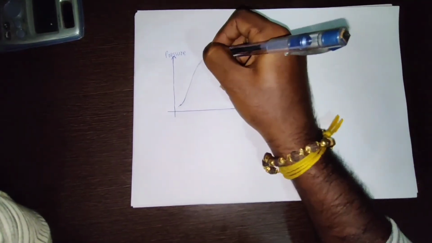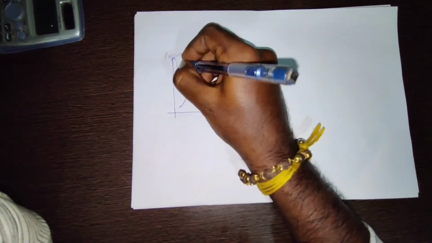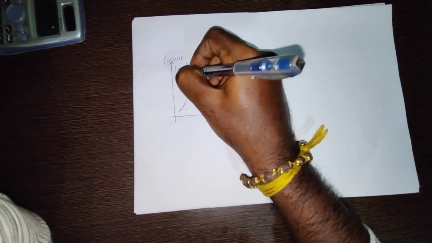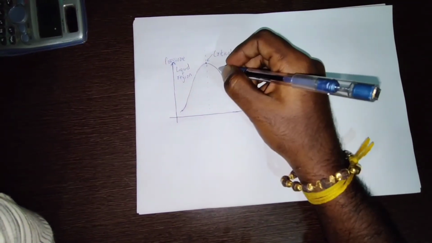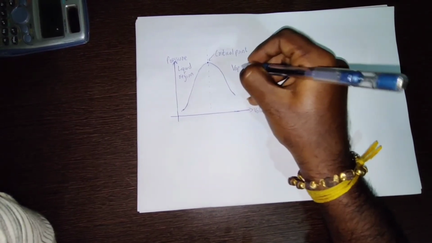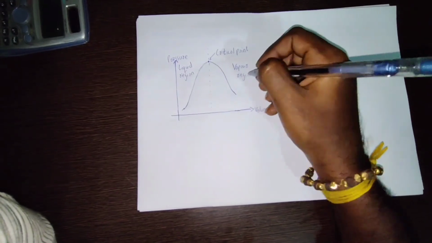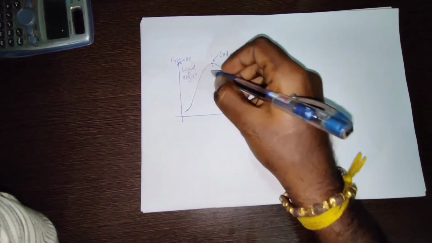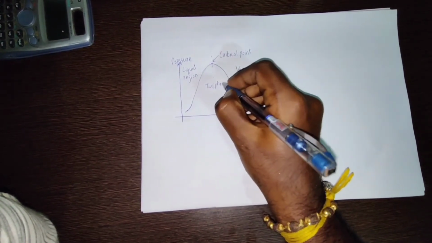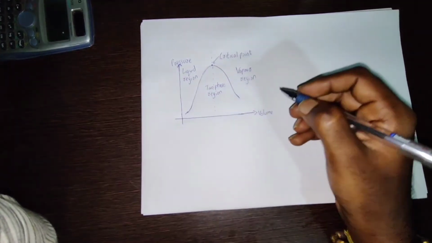The region to the left of this critical point is known as the liquid region, because water exists in liquid state here. To the right of this critical point is known as the vapor region. And the area below this curve is known as the two-phase region, because water exists in both states, liquid as well as vapor.